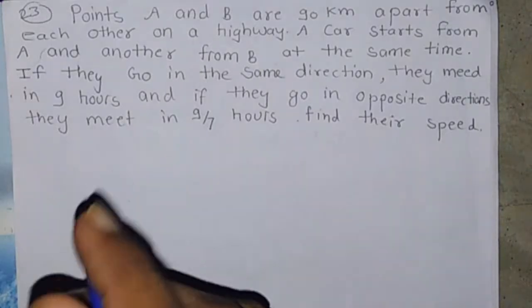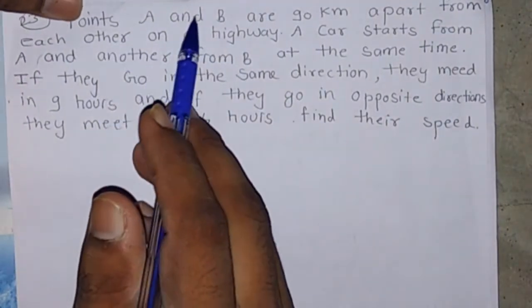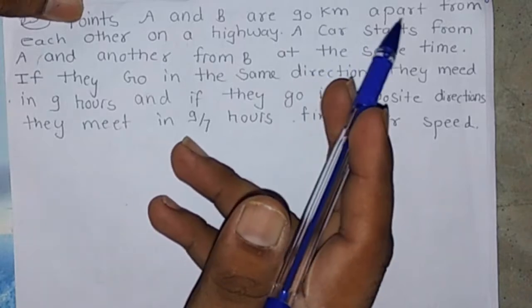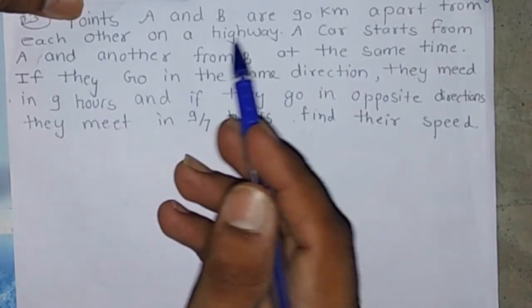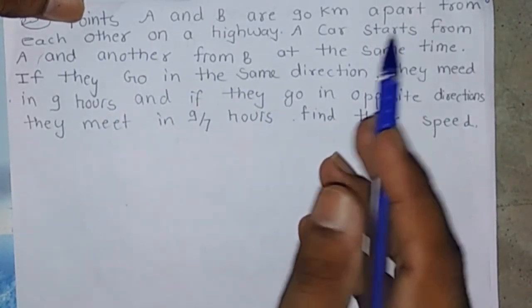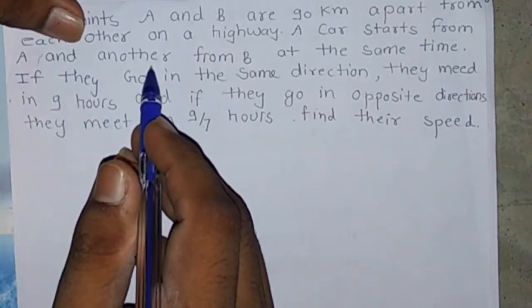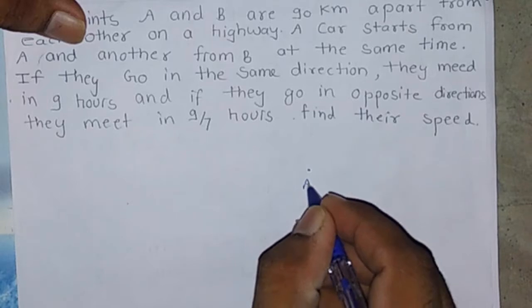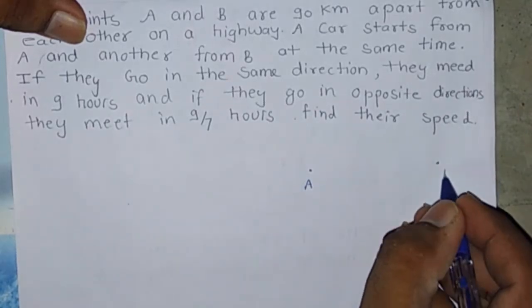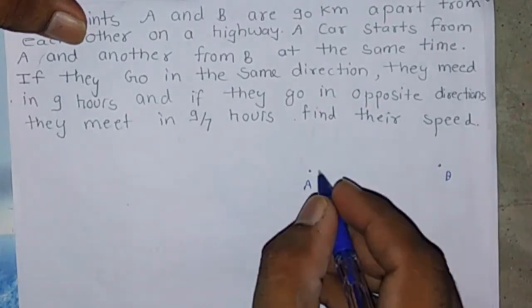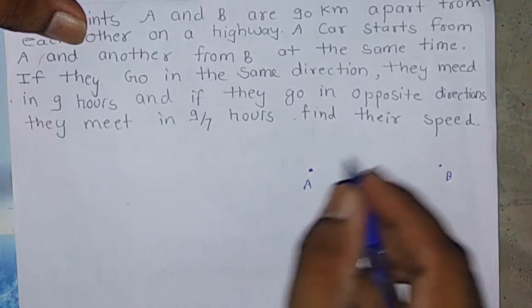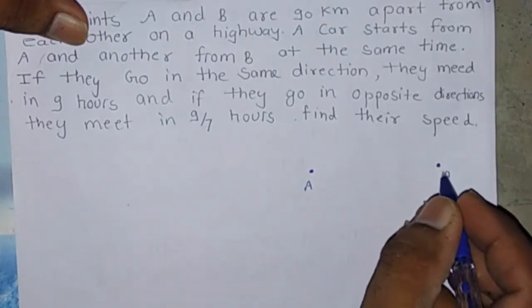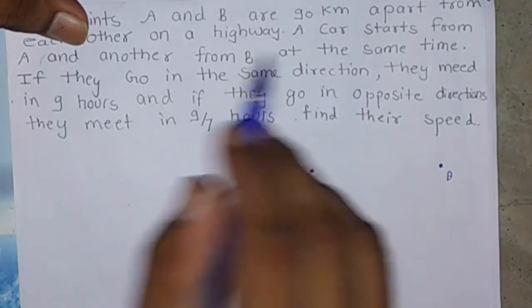It is question number 23. Points A and B are 90 km apart from each other on a highway. A car starts from A and another car starts from B. Suppose it is point A and it is point B. The first car starts from A and the second car starts from B at the same time.